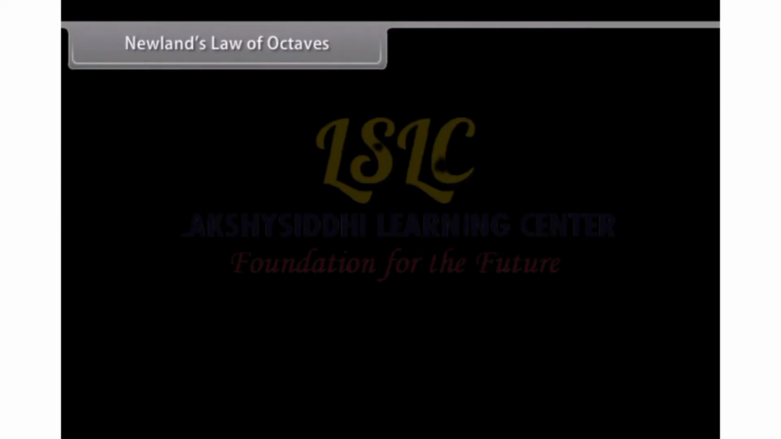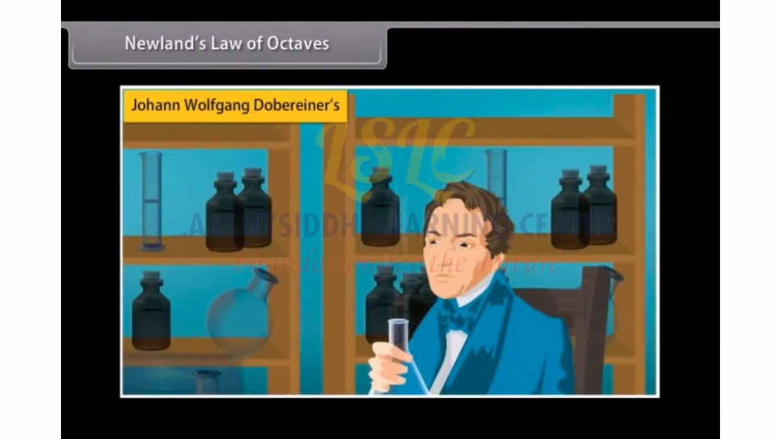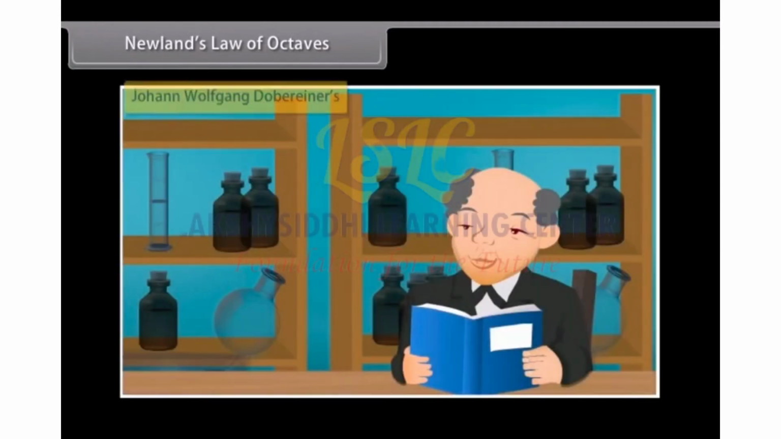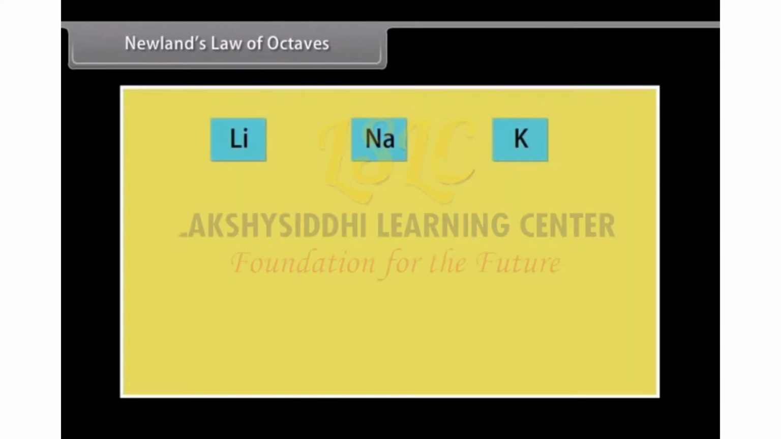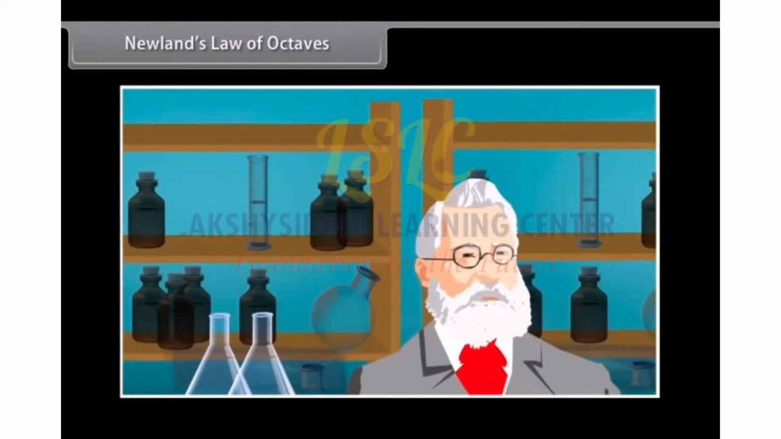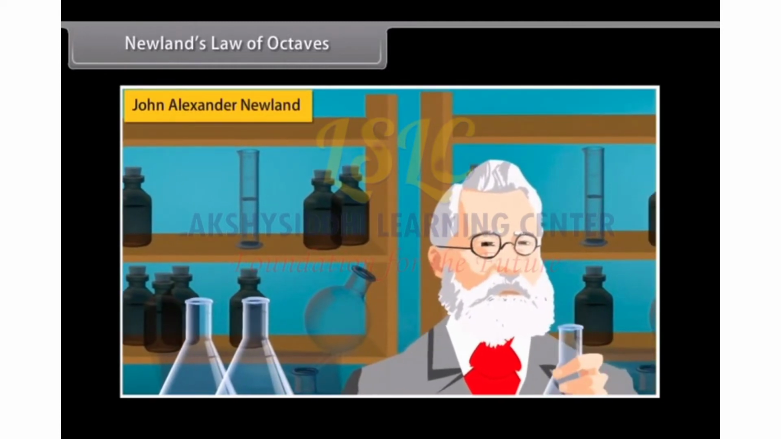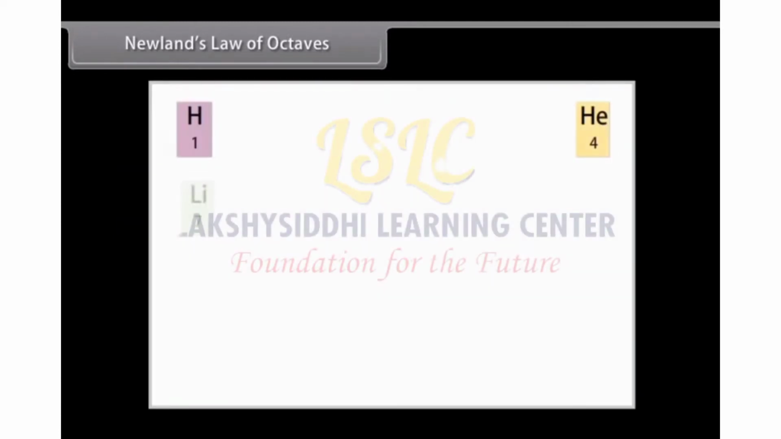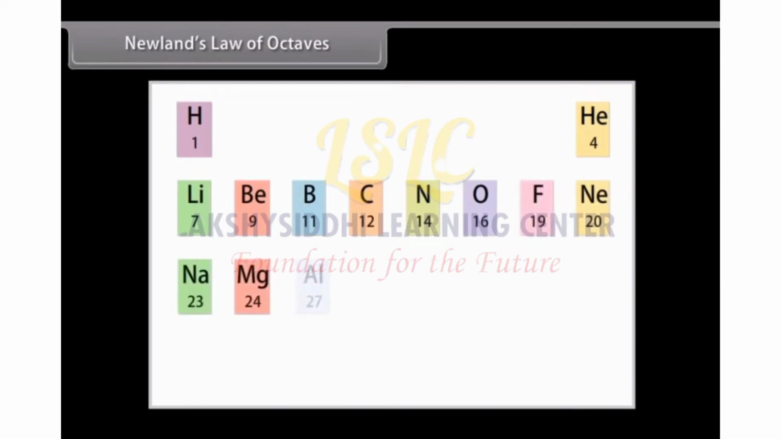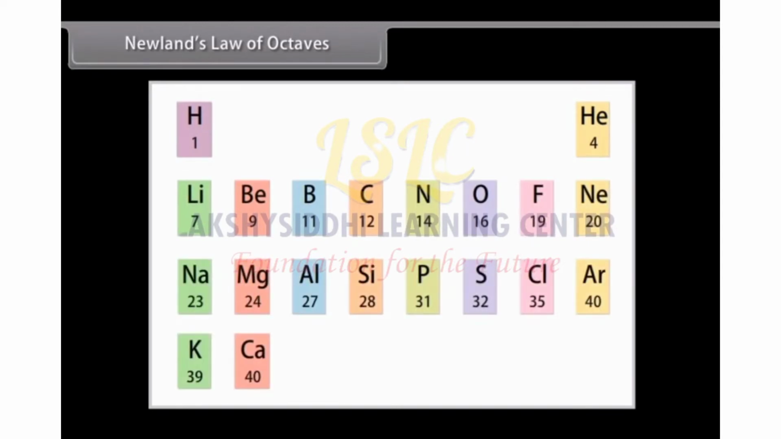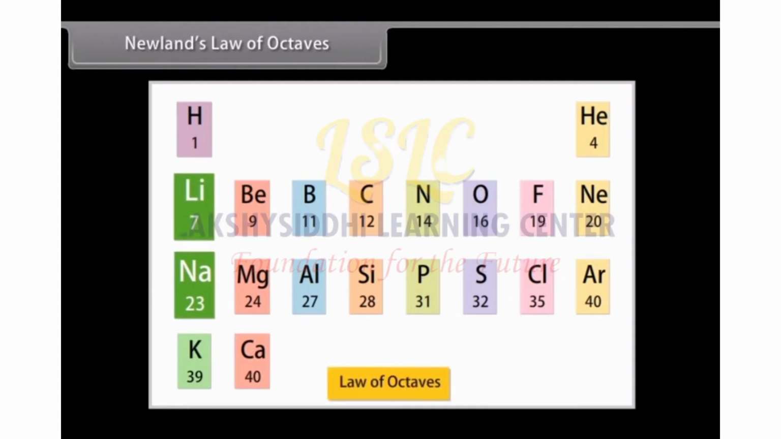Newland's Law of Octaves. Dobereiner's research simultaneously encouraged other scientists to start classifying elements. The triads were not useful as they could classify only 3 elements at a time. In 1864, John Alexander Newland, an English chemist, discovered that when elements are arranged in the increasing order of their atomic masses, every 8th element had properties similar to the first element. This is called the Law of Octaves.